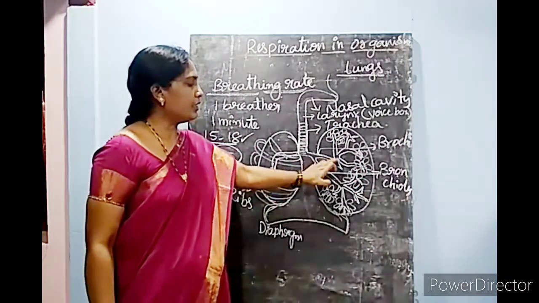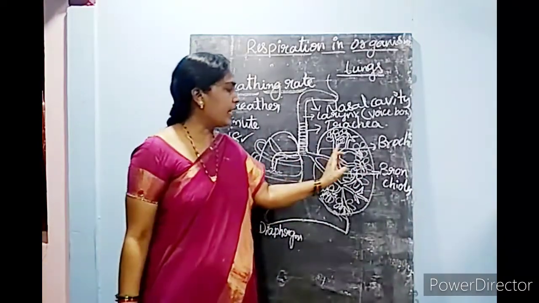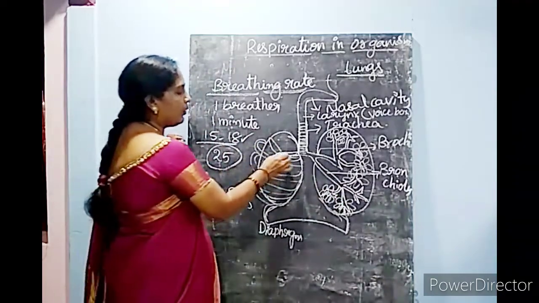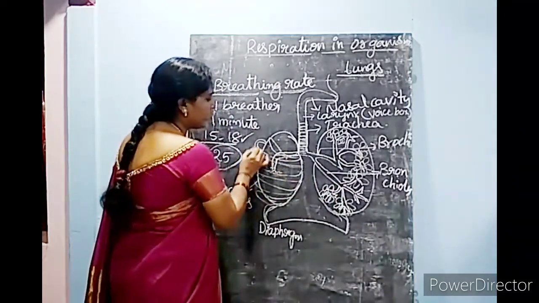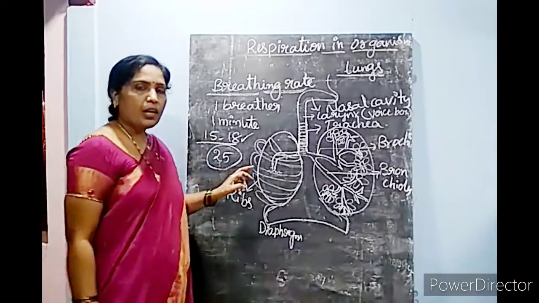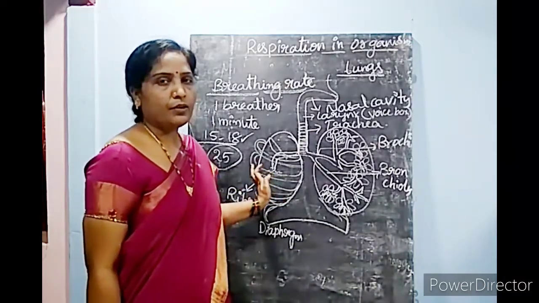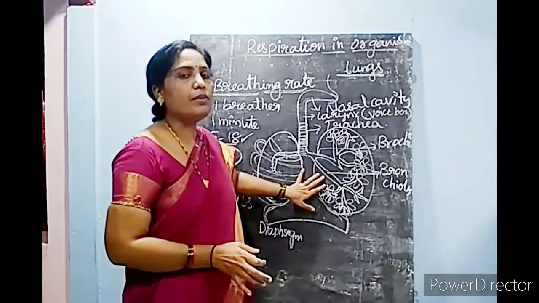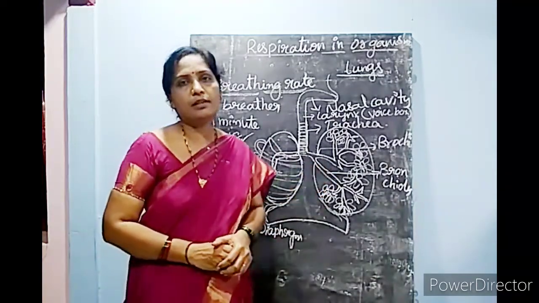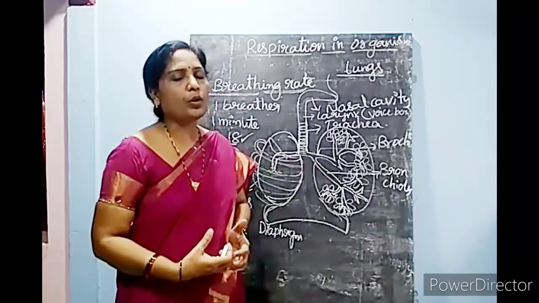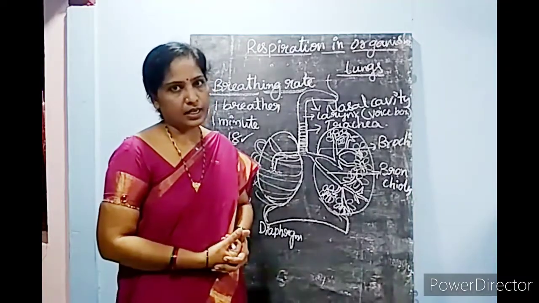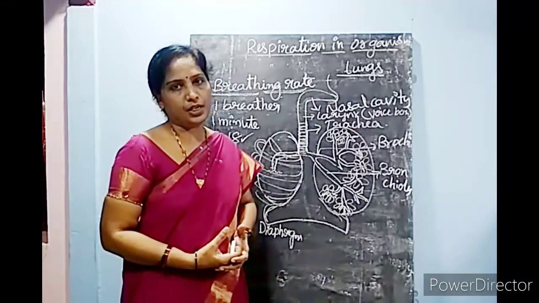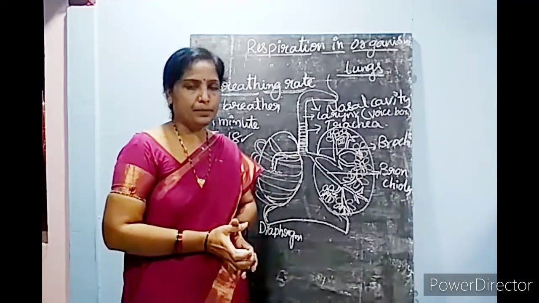These bronchioles, one side of the lungs, I am showing you bronchioles, and the other side of the lung, how it is taking protection from the ribs I showed you. 12 pairs of ribs are there from both the sides. They will join at one place and give protection to the lungs because they are very important, delicate internal organs. So most of your internal organs are taking protection. They are in a protected place.